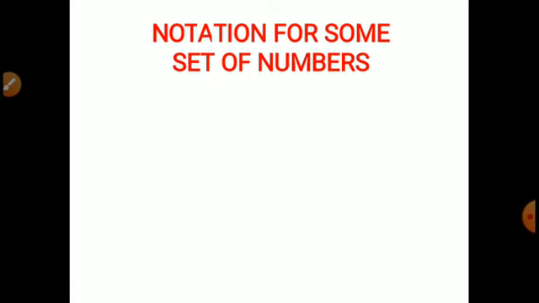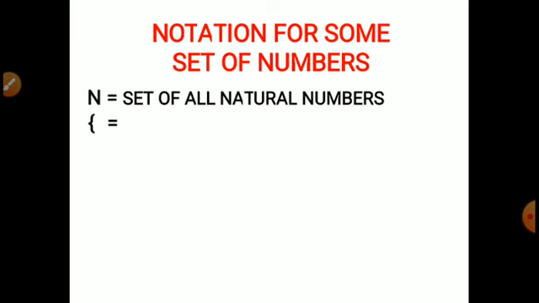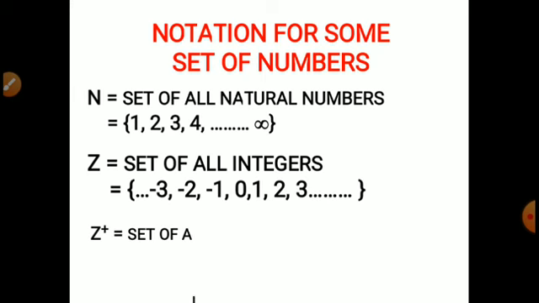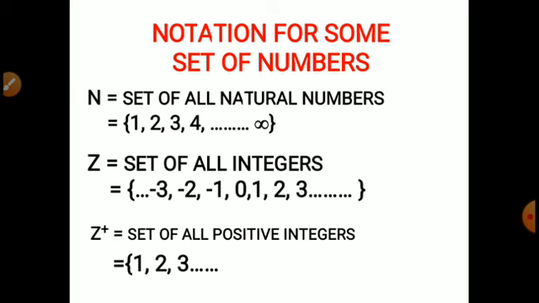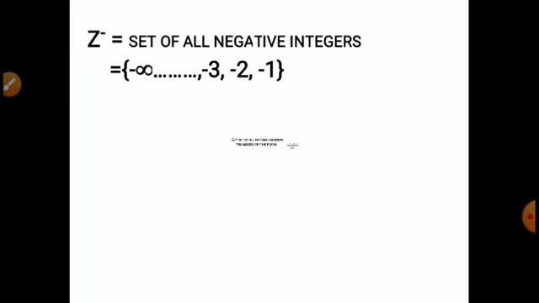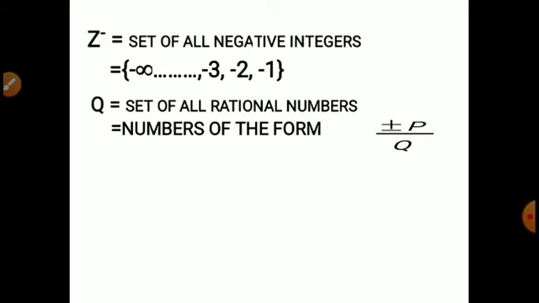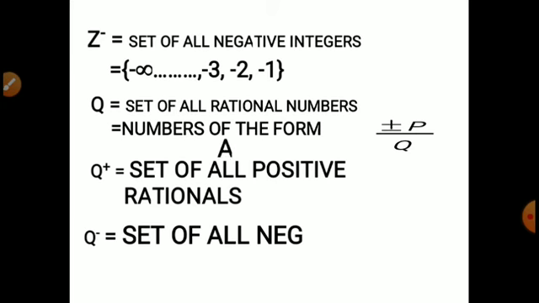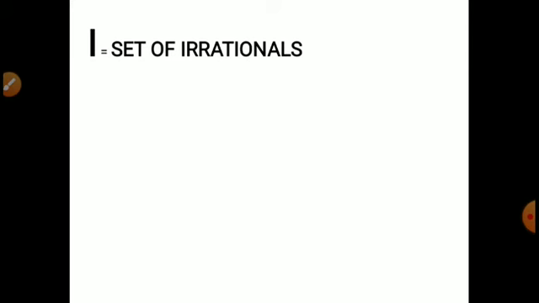Notation for some sets of numbers. N is the set of natural numbers and Z is the set of all integers. Z plus is the set of all positive integers, 1 to infinity, and Z minus is the set of all negative integers. Q is the set of all rational numbers, which are in the form p by q. Q plus is the set of positive rational numbers. Q minus is the set of negative rational numbers. I is the set of irrational numbers.